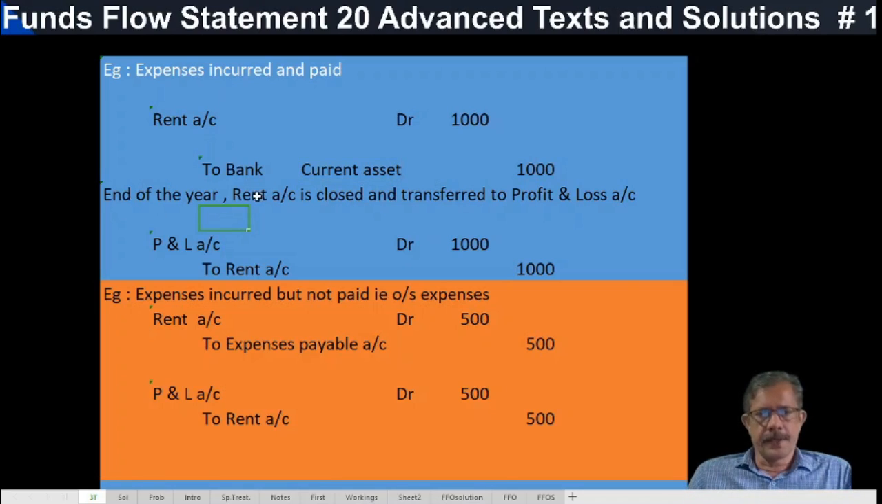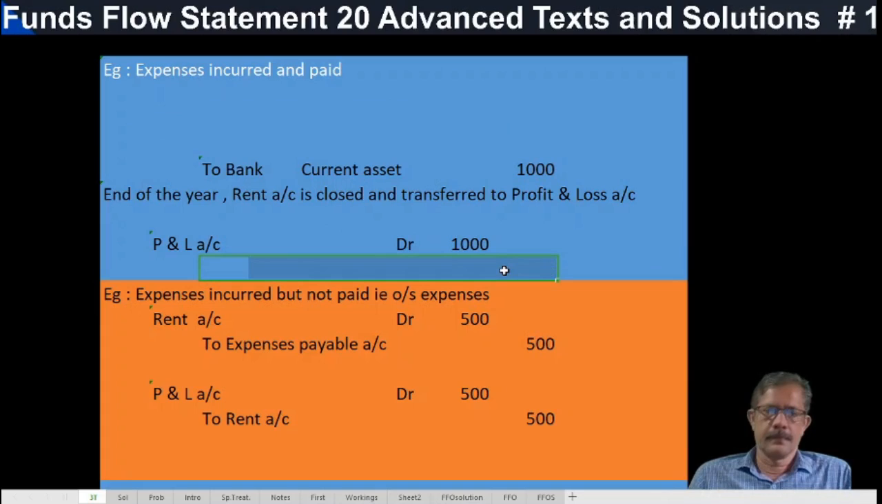At the end of the year, the rent account is closed and transferred to the P&L account. What is the entry? Profit and loss account debit to rent account. We can eliminate this rent account, both are the same. What is the entry? Profit and loss account debit to bank, 1,000 rupees. This profit and loss account is the net worth item.